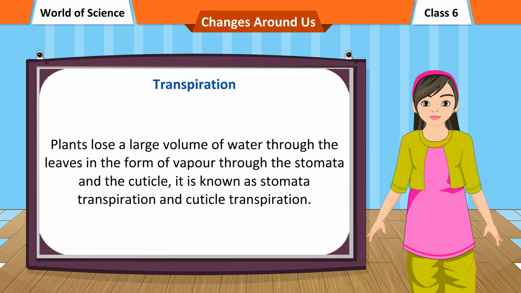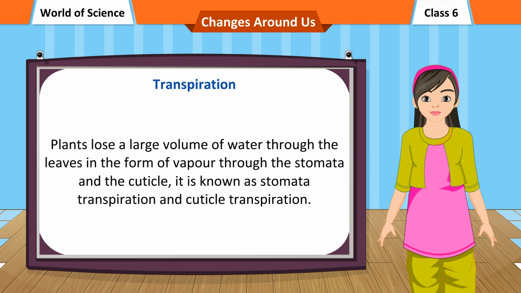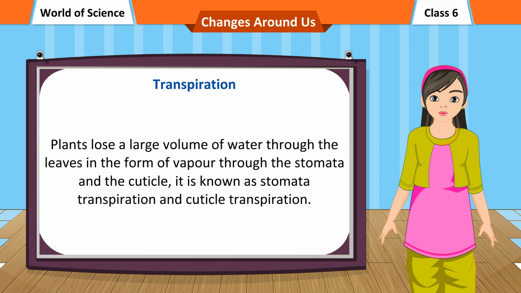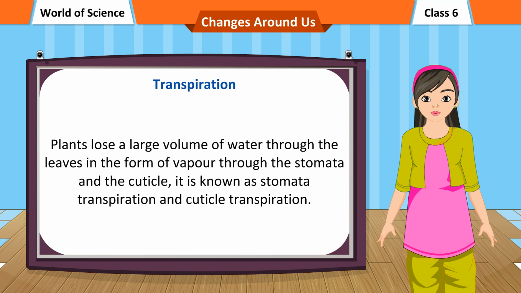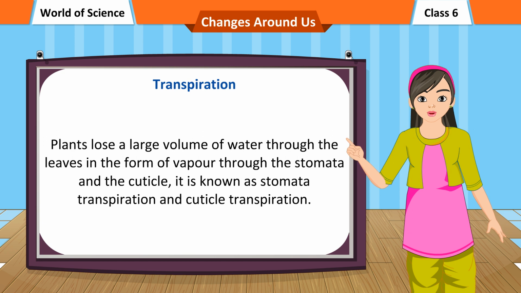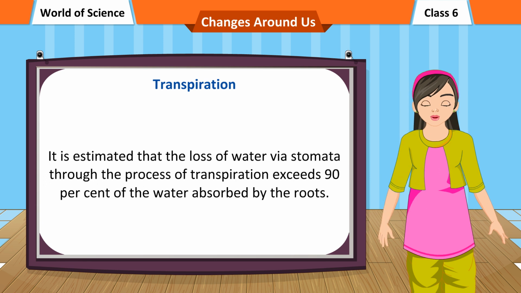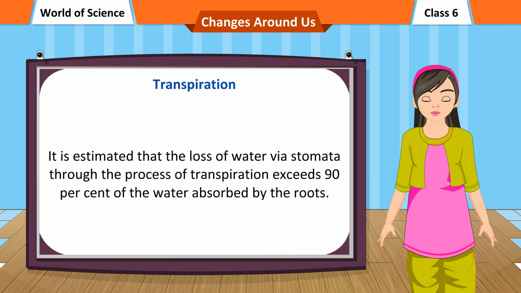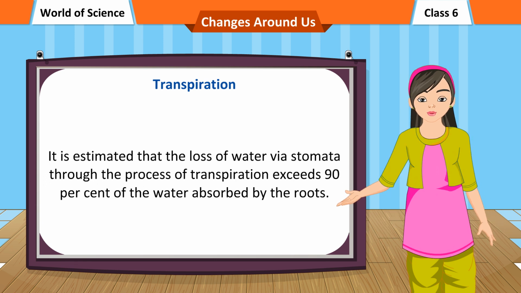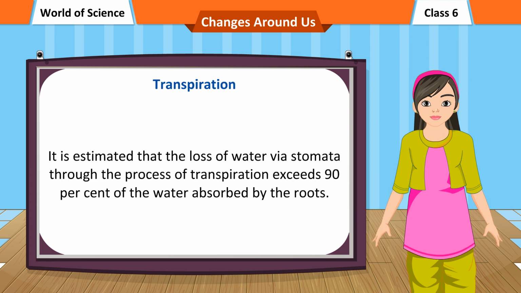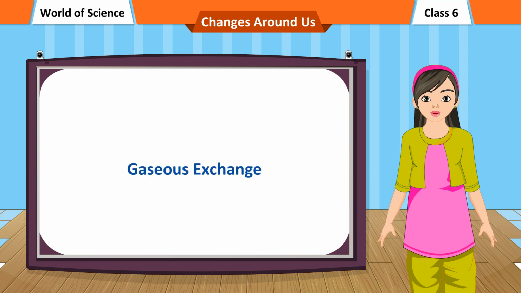Transpiration. Plants lose a large volume of water through the leaves in the form of vapor through the stomata and the cuticle. It is known as stomatal transpiration and cuticle transpiration. It is estimated that the loss of water via stomata through the process of transpiration exceeds 90% of the water absorbed by the roots.